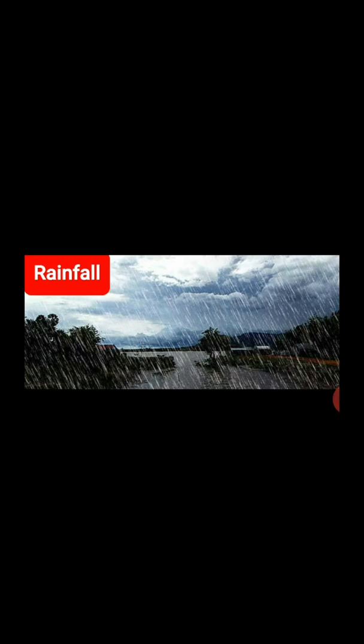But the areas which have less rainfall are very hot and generally very dry, which means that they are not receiving any water on their surface. Desert regions especially are dry because they do not receive an ample amount of rainfall. The annual rainfall in the desert regions is less than 25 centimeters, which makes it hot and dry.